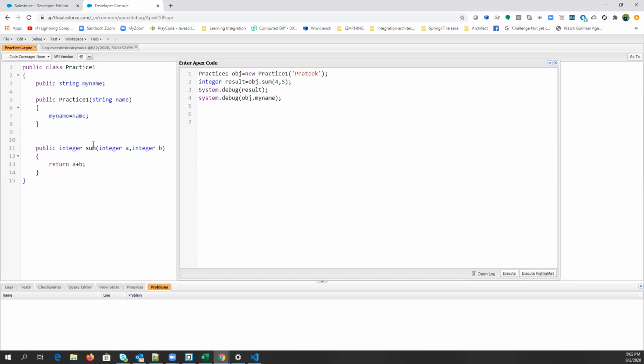Now we have some OOPS concepts. The first one is encapsulation. So what is encapsulation? Binding of methods and wrapping of variables and data together under one name. Someone said class is a perfect example of encapsulation. It is just encapsulating the related things into a single capsule. That is called encapsulation.